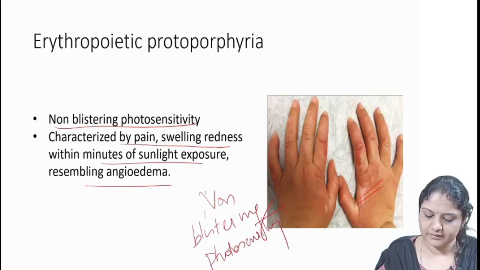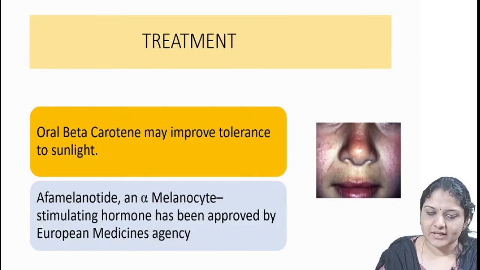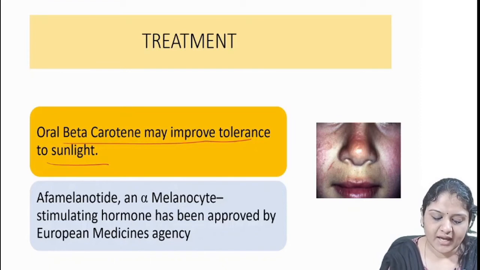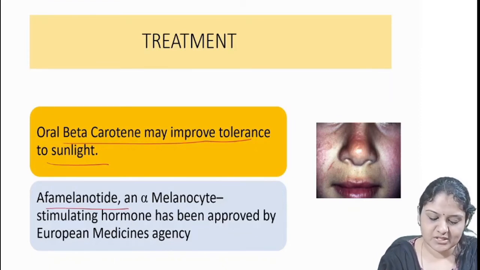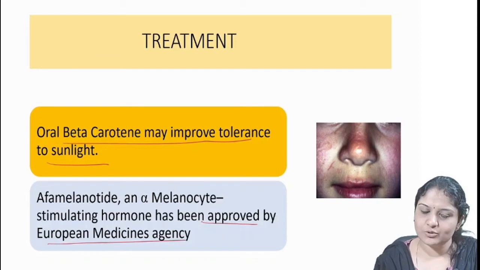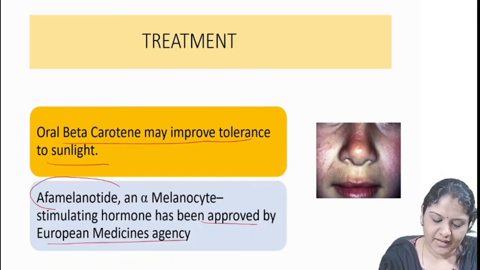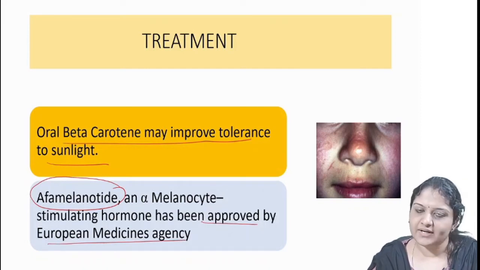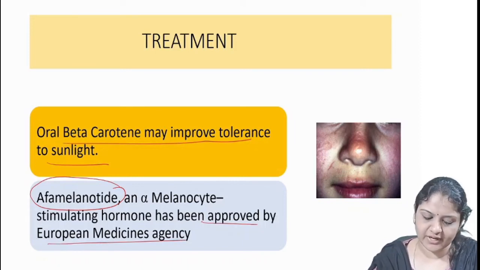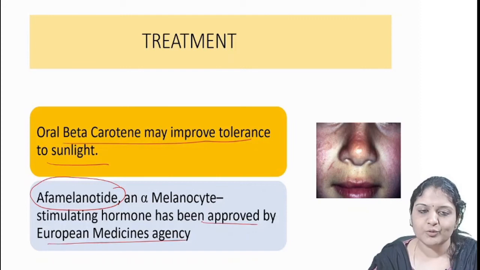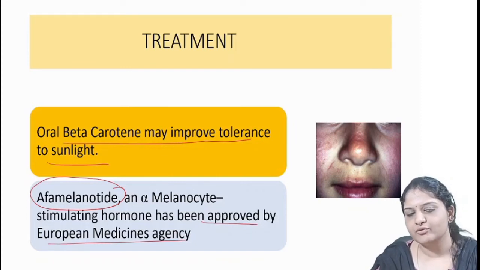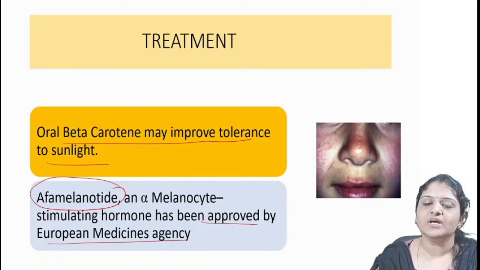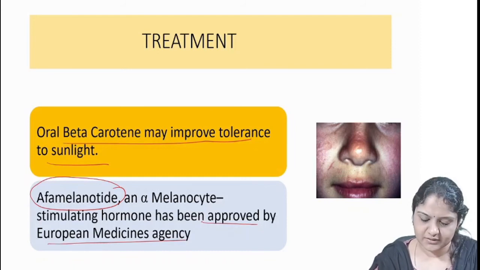Okay. And for treatment, since it can cause photosensitivity, oral beta carotene may improve tolerance to sunlight, and afamelanotide, an alpha melanocyte stimulating hormone analogue, has been approved by the European Medicines Agency. But in the US it is still under phase 3 trial. In Europe this medicine is already approved, and oral beta carotene can improve tolerance to sunlight. So this is the most common porphyria seen in children and usually presents with non-blistering photosensitivity.